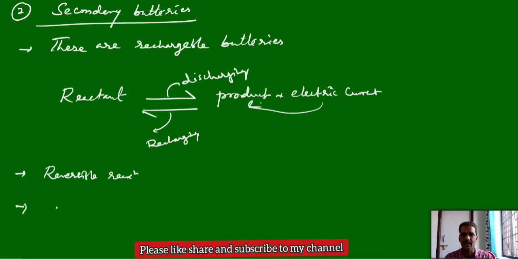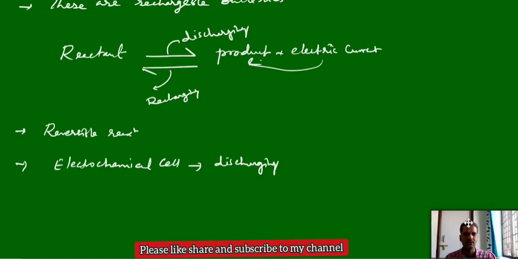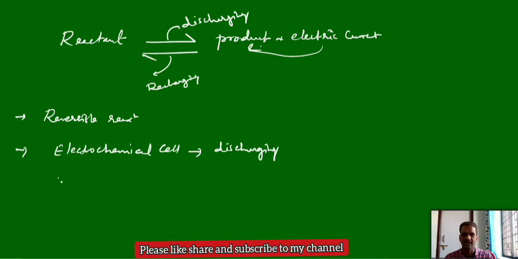A general electrochemical cell means conversion of chemical energy into electrical energy. This is during the discharging process. During discharging, it behaves as an electrochemical cell, and during the charging process, it acts as an electrolytic cell, where we apply some external energy.